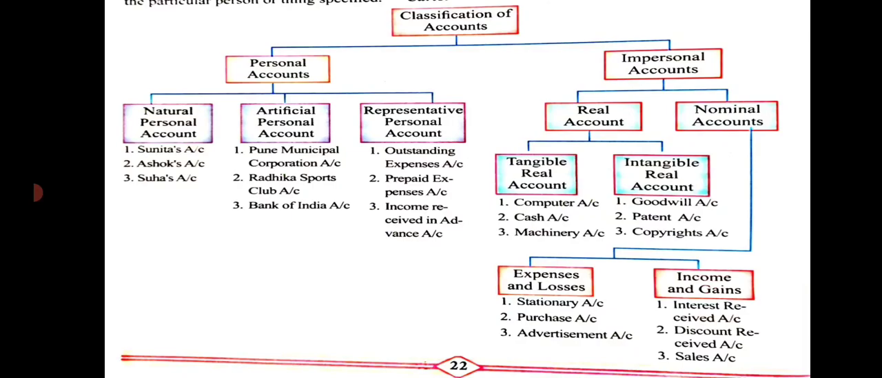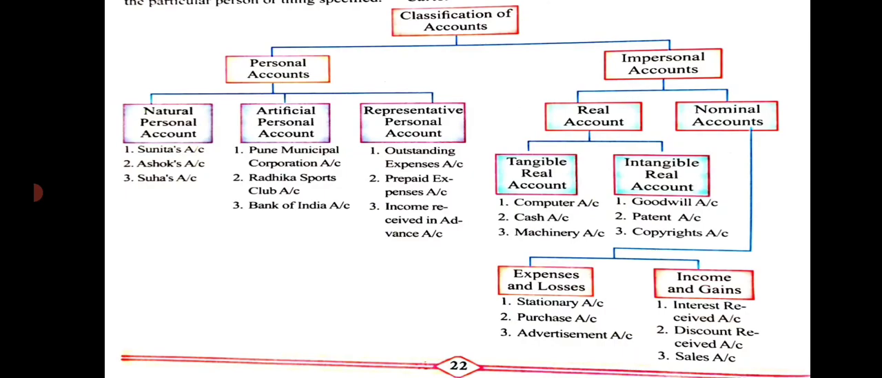Then there are artificial persons, such as institutions, profit or non-profit institutions, companies, partnership firms, etc. They are called artificial persons. For example, Pune Municipal Corporation account, Radhika Sports account, that is a sports club, Bank of India account, that is an organization, Infosys account, that is a company. These organizations are called artificial persons.